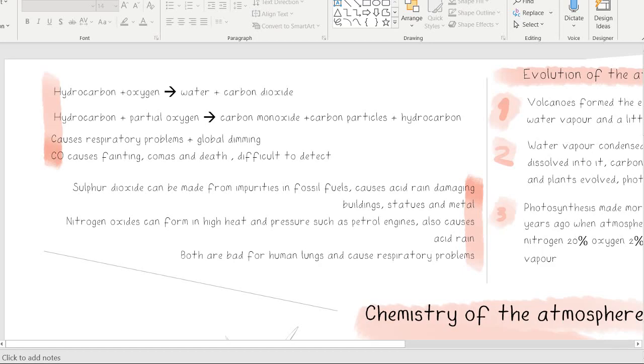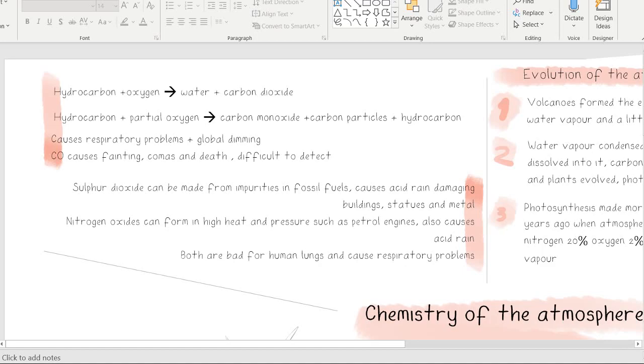When fossil fuels are burned completely in enough oxygen, they produce CO2 and water vapour. However, incomplete combustion, where oxygen is limited, can create carbon monoxide, soot, and release unburned hydrocarbons. These types of particles can cause problems, such as lung damage, leading to respiratory problems, and global dimming, where less light reaches Earth because of reflection.